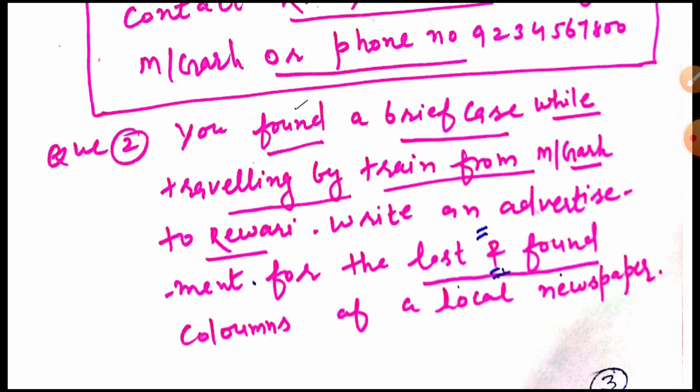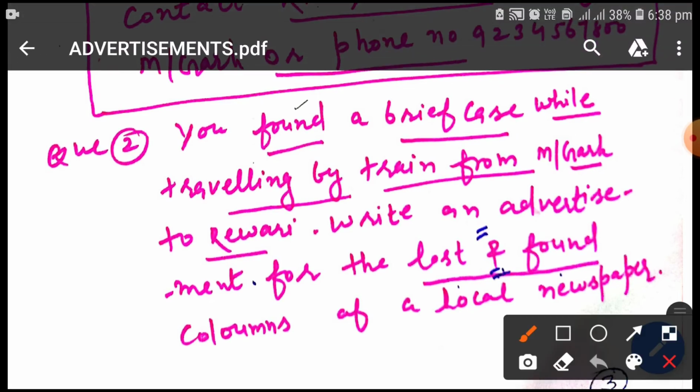Now in today's video I am going to tell you about an example which is related to the lost and found category. First of all, you should read the question in a proper way.